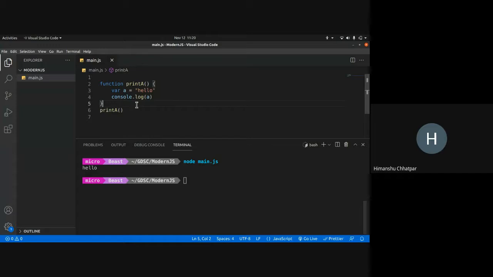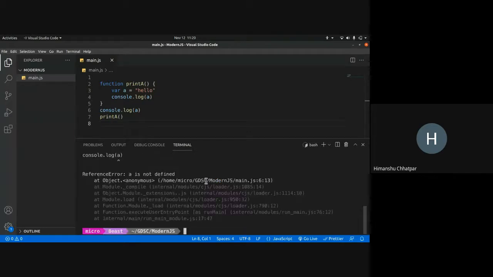But now if I try to access a outside the printA function, console.log a, an error comes: a is not defined. Why is this error coming?